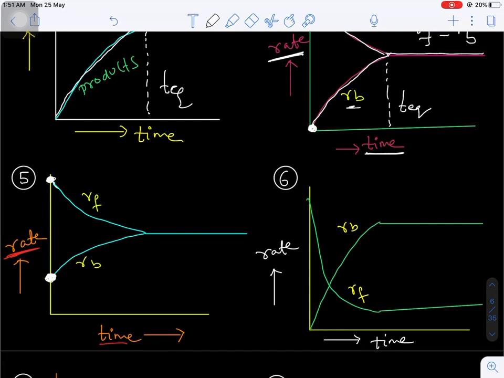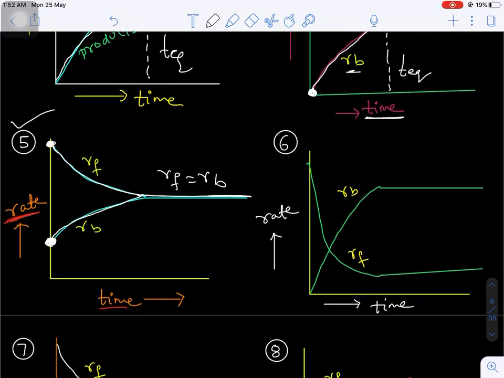Now the concentration of reactants slowly decreases with time, and the concentration of products keeps on increasing. So the rate of forward reaction decreases, the rate of backward reaction increases, and after a certain time interval, both the rates become constant. Both the reaction rates will be the same, must be equal. Then that is called equilibrium. So the fifth graph also corresponds to equilibrium.